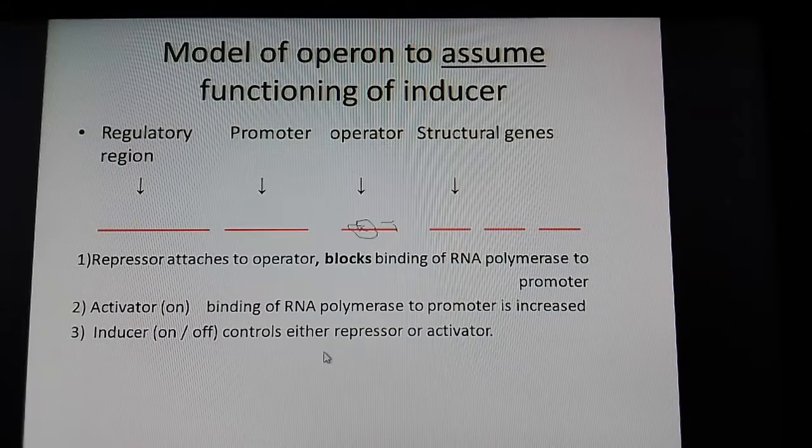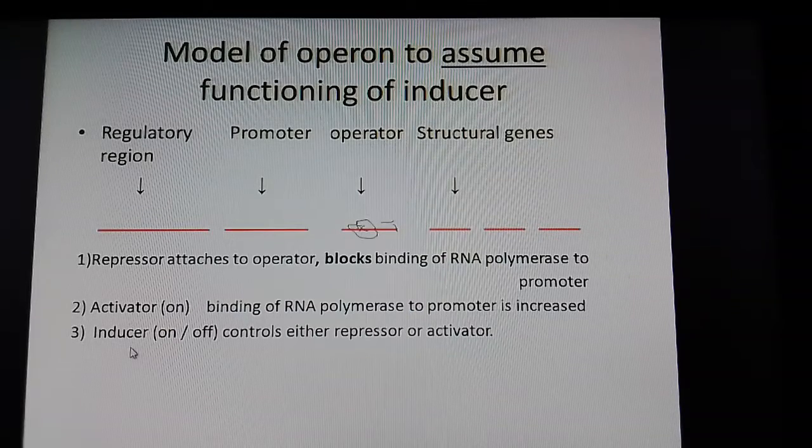So you see that in a common inactivated cell, the structural genes are silent, not functioning. The repressor may be attaching to the operator, that way blocking the binding of RNA polymerase to the promoter region in a silent cell. Silent cell means an inactive cell, not specified, not yet differentiated functionally.